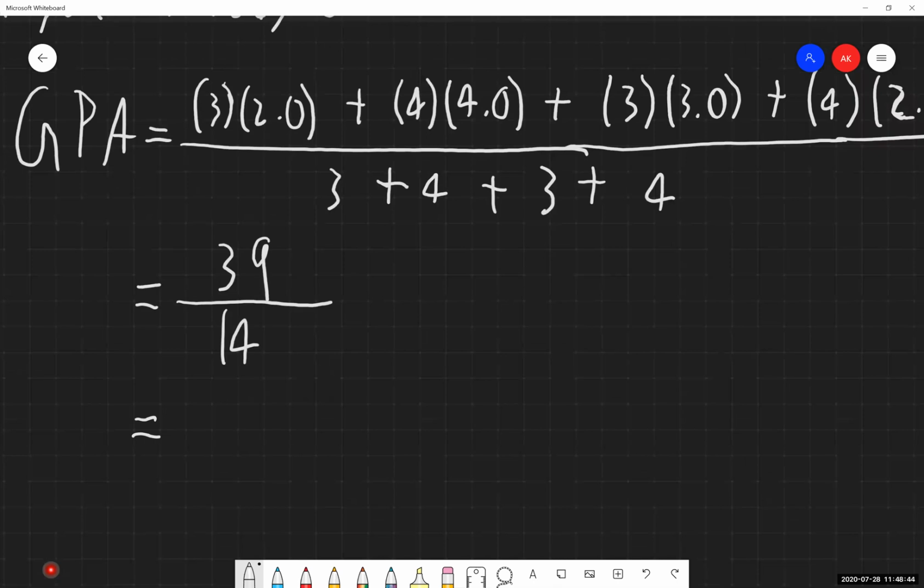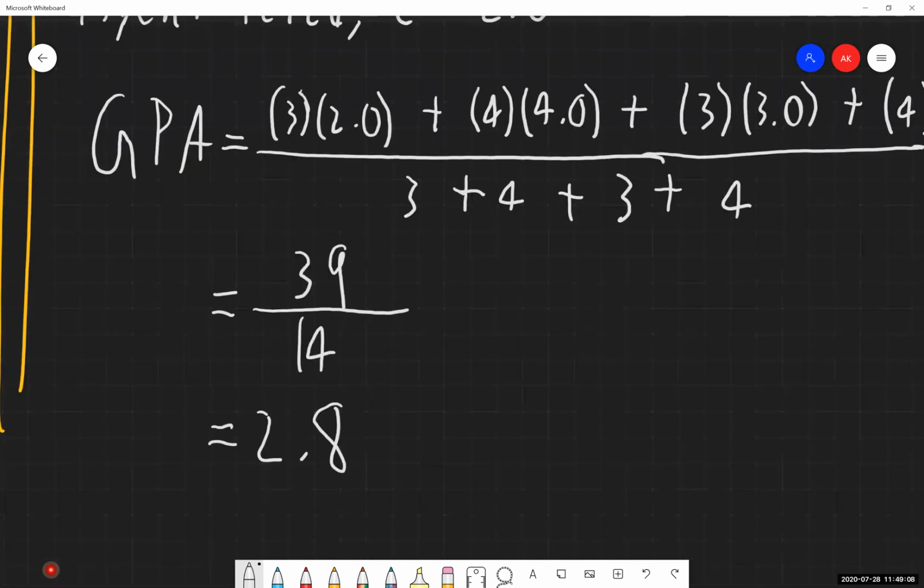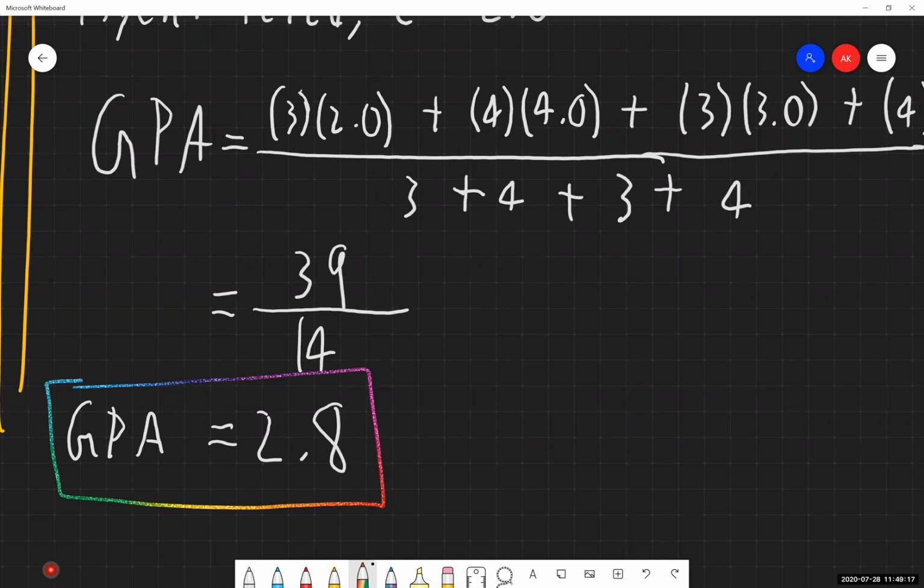And actually, you know, we're going to do it to 1 decimal place because the A, B, and C is listed out that way. So rounding our final answer of 39 divided by 14, rounding it to 1 decimal place, that's going to be equivalent to 2.8. So what is Morty's GPA for his first semester at Green River? He earned a 2.8 in total. So that is part 1, or part A, I should say, for us.